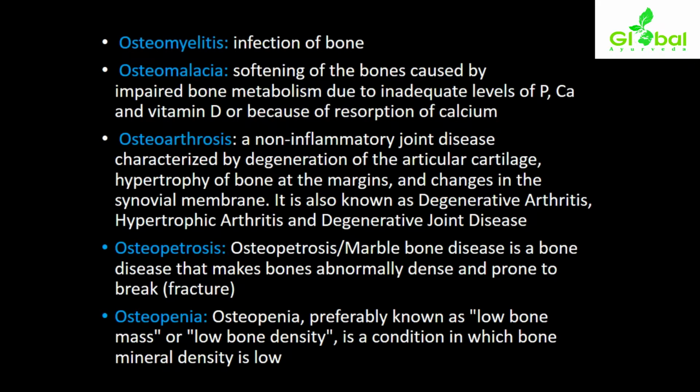Osteopetrosis, or marble bone disease, another name, is a bone disease that makes bones abnormally dense and prone to break. So bones will be more liable to break easily. That condition happens in osteopetrosis. Another name is marble bone disease. Osteopenia is known as low bone mass or low bone density. The bone mineral density will be very low in the osteopenia condition.